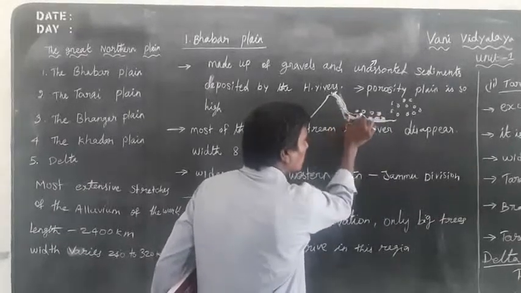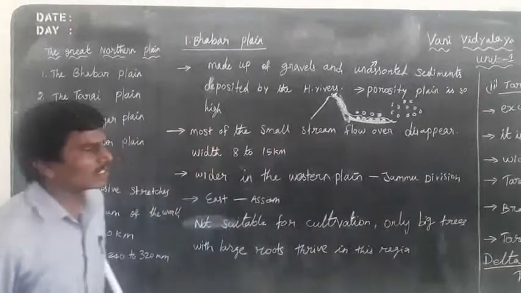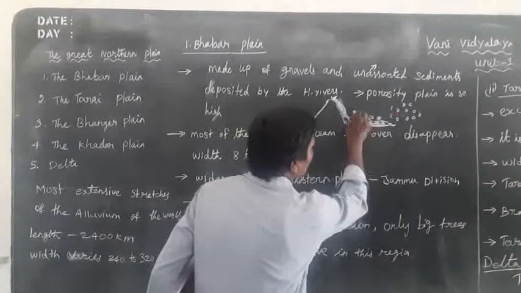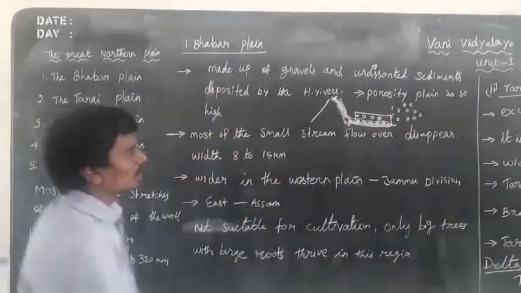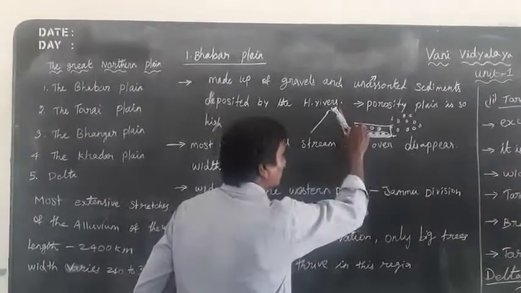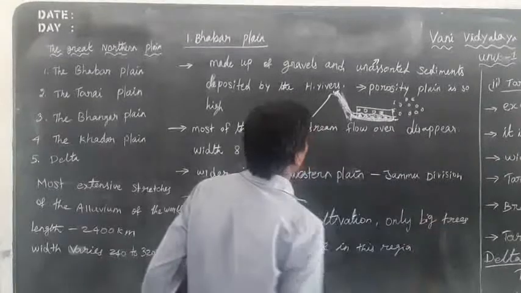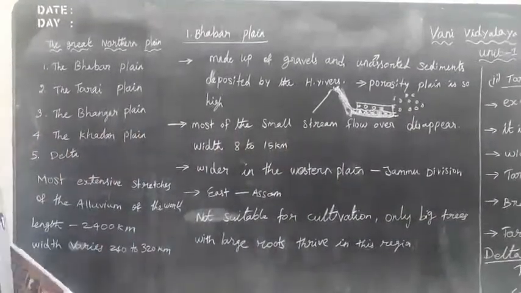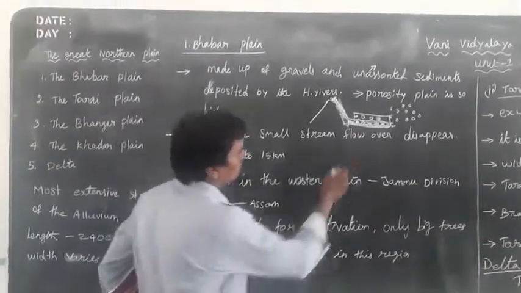The rivers flow into the sand and stones and disappear, which is called disappearing. This happens over a belt of 8 to 16 kilometers.